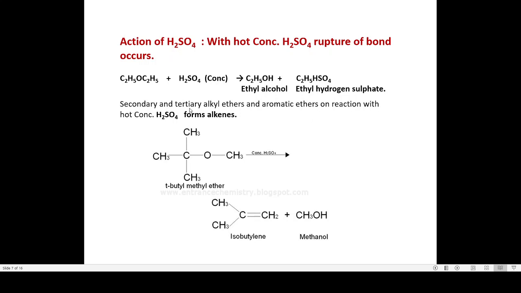However, when secondary and tertiary alkyl ethers and aromatic ethers react with hot concentrated sulfuric acid, we get the corresponding alkene in the case of secondary and tertiary alkyl ethers.